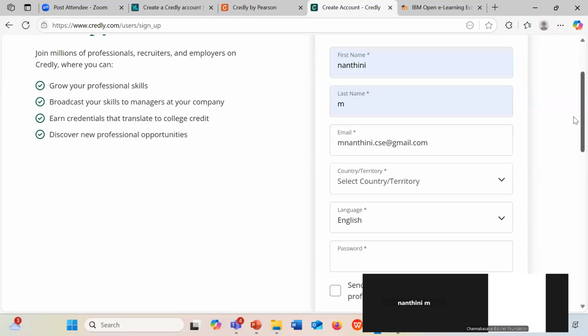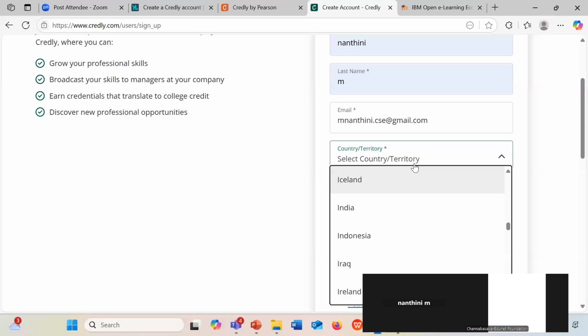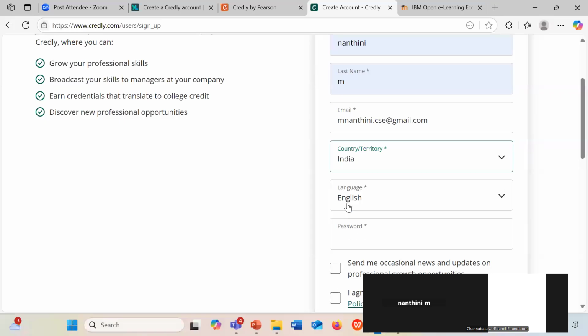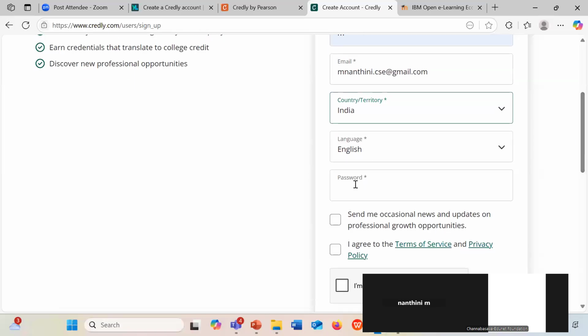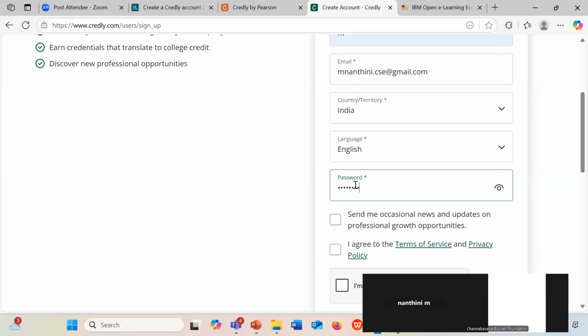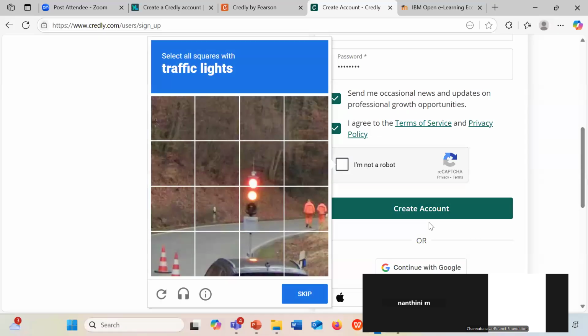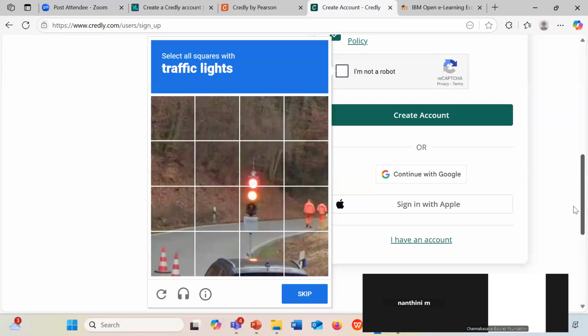Then only your credentials will be reflected over here. You can see here the country is India, language English. You can create a password, whatever password. And just click on I accept the terms and conditions, verify the captcha and create an account. This is how you have to create an account in Credly.